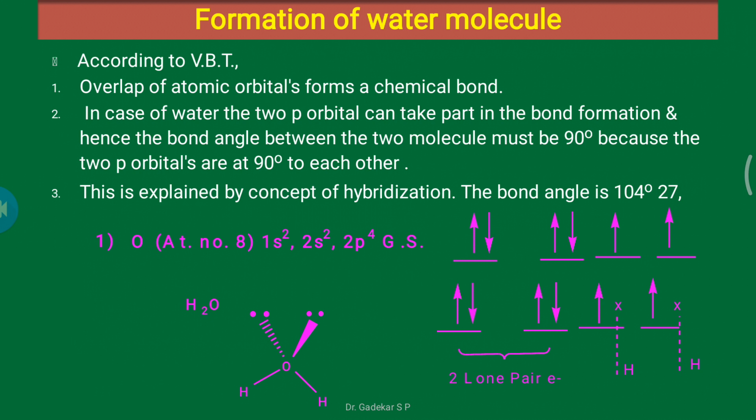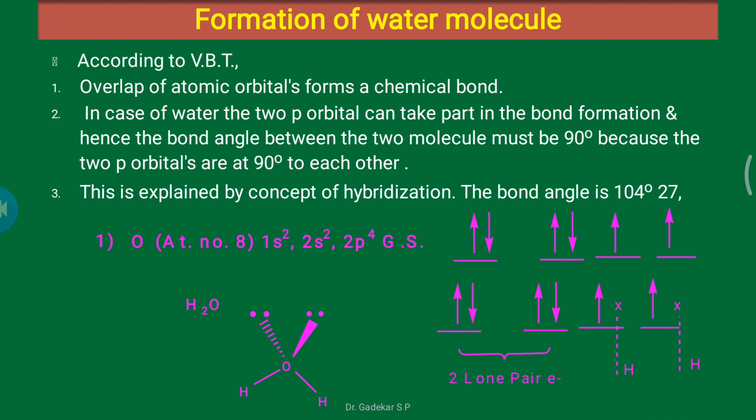In the case of water, the two p orbitals can take part in bond formation, and hence the bond angle must be 90 degrees, because the two p orbitals are at 90 degrees to each other according to VBT. But the observed bond angle is 104 degrees 27 minutes.